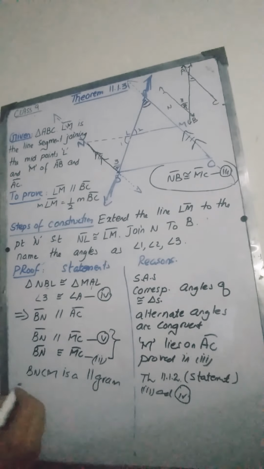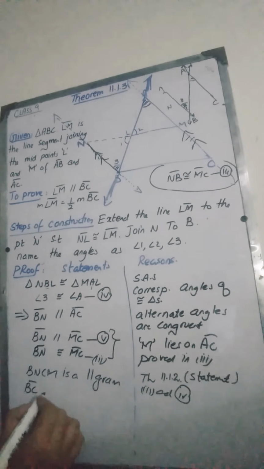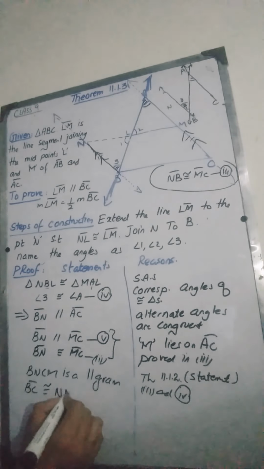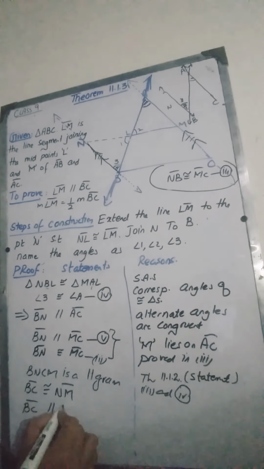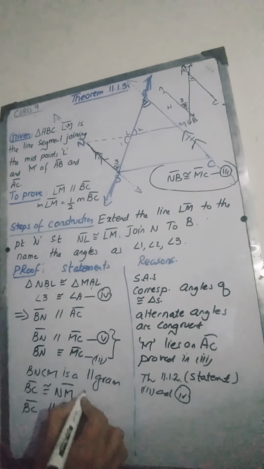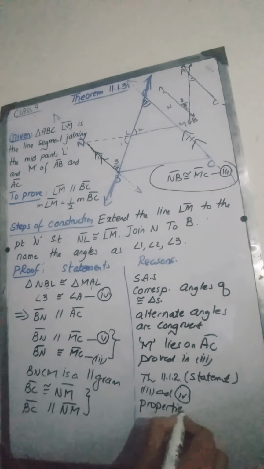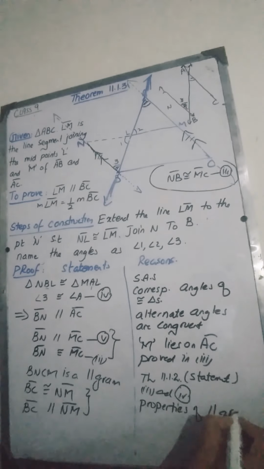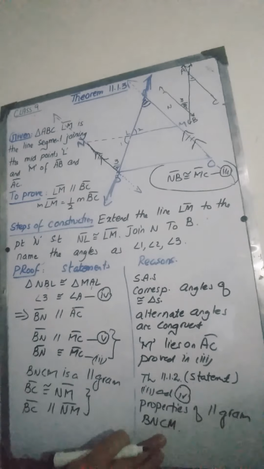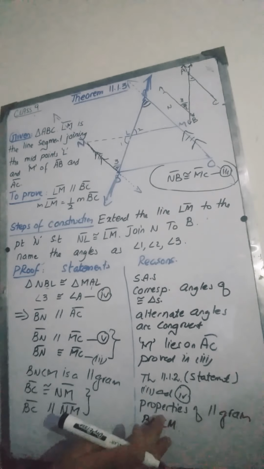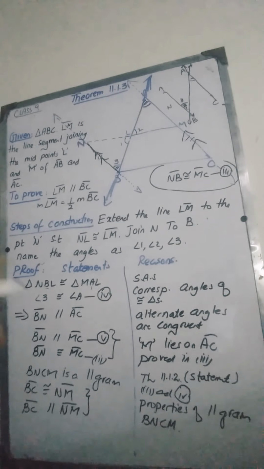BNCM is a parallelogram, therefore BC, which is opposite to NM, will be congruent to NM, and BC will also be parallel to NM. The reason for this is the properties of a parallelogram. BNCM is a parallelogram, and every parallelogram has this property: the opposite sides are always congruent as well as parallel.